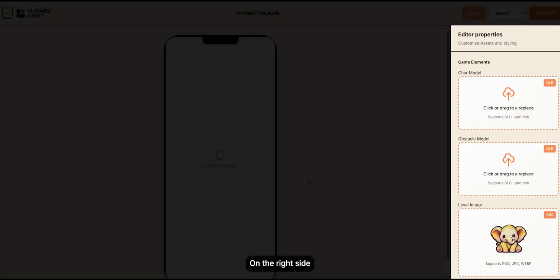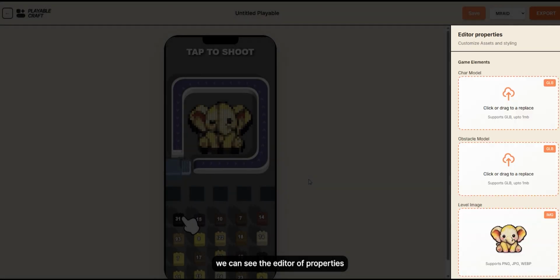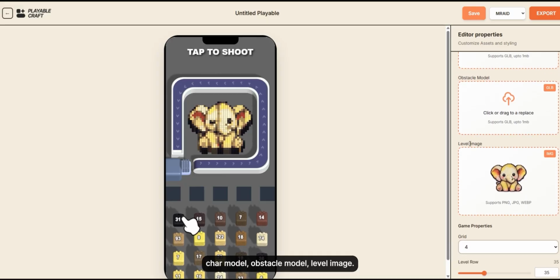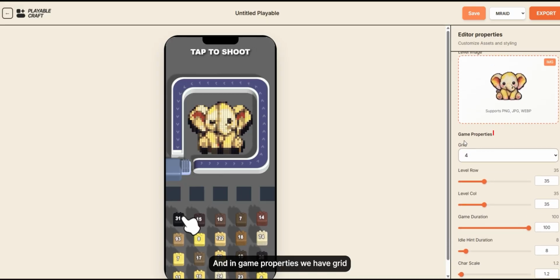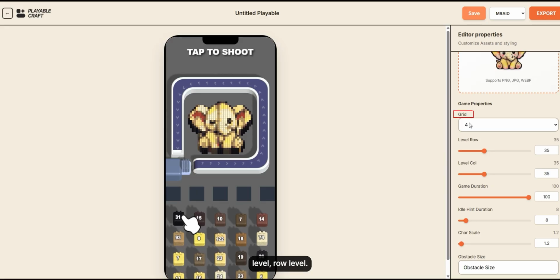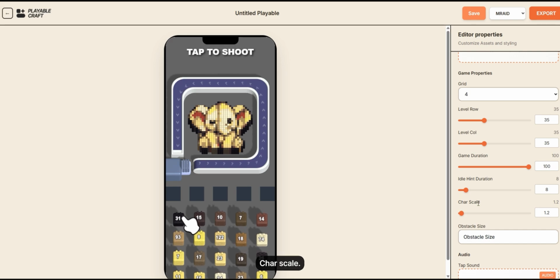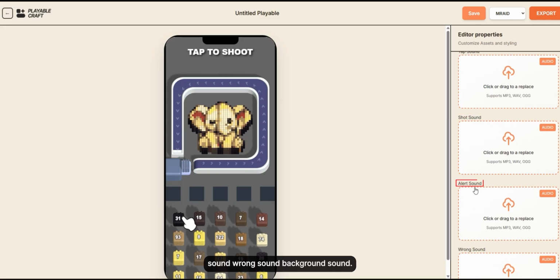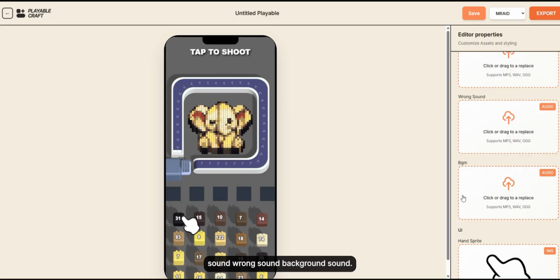On the right side, we can see the editor of properties that can be editable, like game elements: char model, obstacle model, level image, and in-game properties we have grid, level row, level column, game duration, idle hint duration, char scale. In the next section we have audios like tap sound, shot sound, alert sound, wrong sound, background sound.